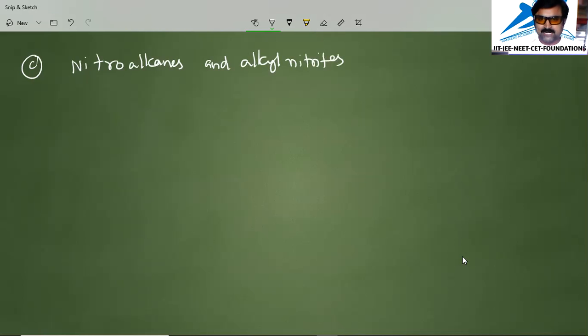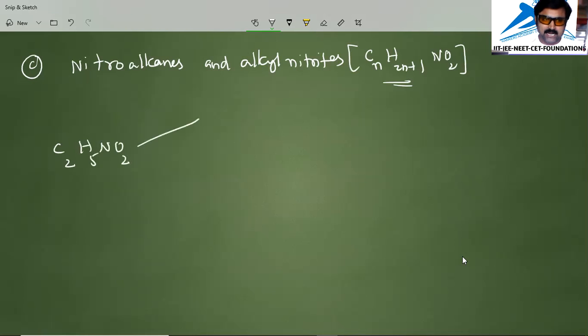Okay, so the general formula of this one will be CnH2n+1NO2. This is the general formula of this one. In this particular case, I am going to give you an example, that is C2H5NO2. One we will call nitroethane, that is CH3CH2NO2. This we will call nitroethane.